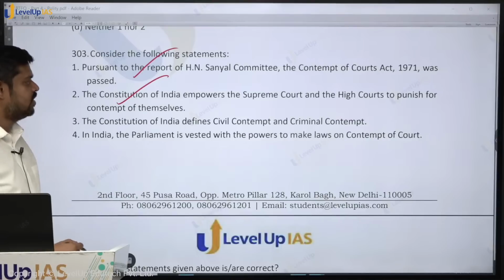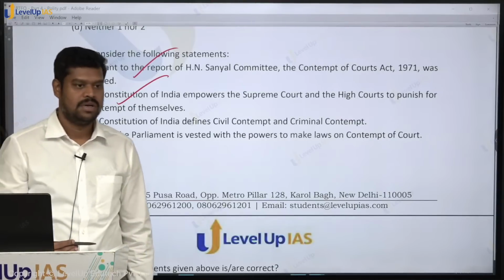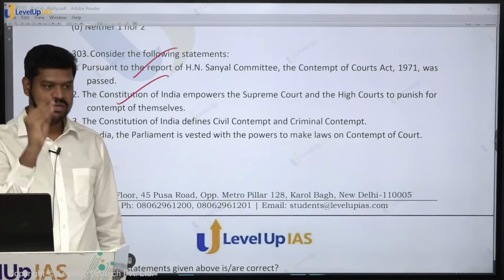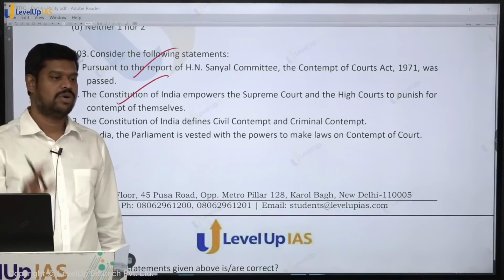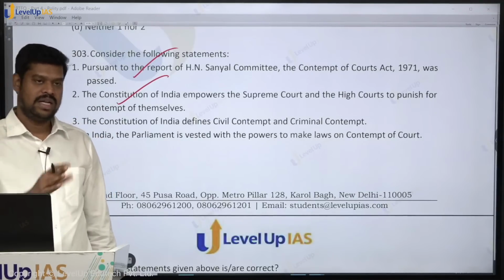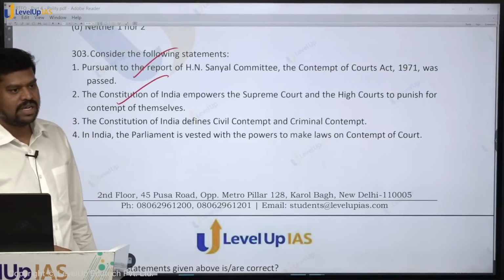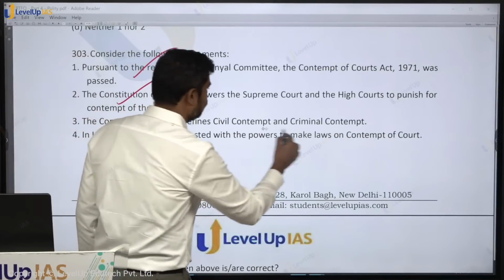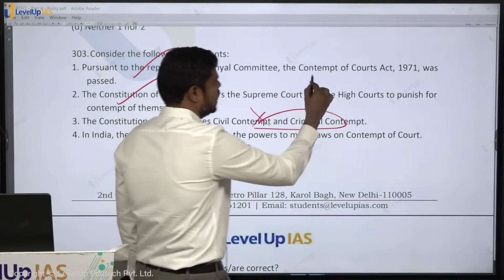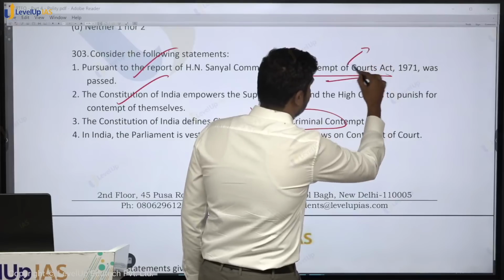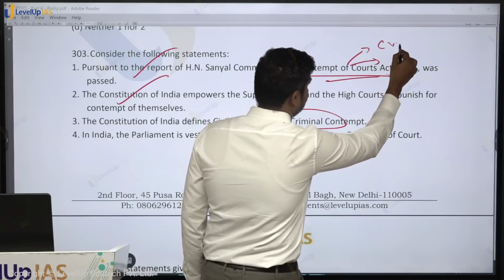The Constitution of India defines civil and criminal contempt. The Constitution of India only gives a contempt power. It nowhere defines what is contempt, and therefore, it does not define what is civil and criminal contempt. So, all these things are given only as per the Contempt of Courts Act. It is the Contempt of Courts Act which classifies contempt into civil and criminal contempt.